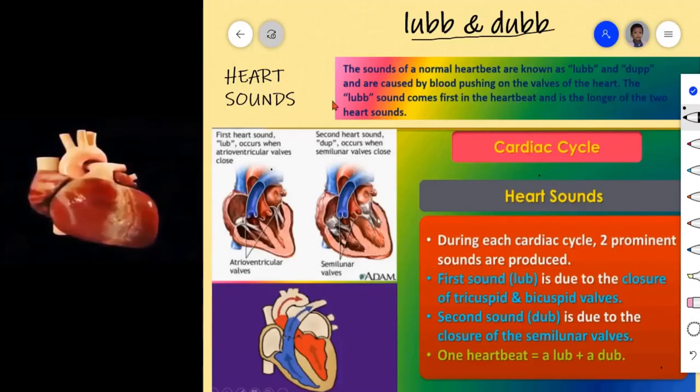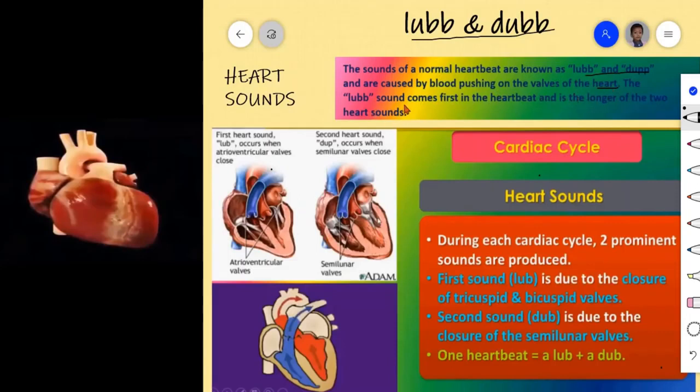The sounds of a normal heartbeat are known as lub and dub, and are caused by blood pushing on the walls of the heart. How it is produced? When the blood flows through the heart or through the arteries and veins, at that time blood pushes on the walls, so the heart produces sound. That sound is known as lub and dub.